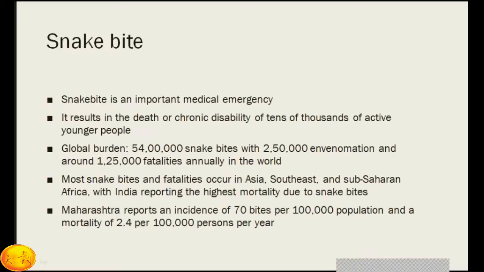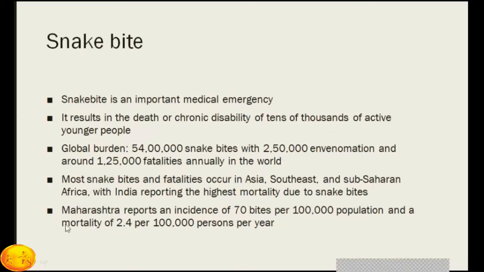If you see the global burden, almost 54 lakh snake bites occur, with 2,50,000 envenomations and around 1,25,000 fatalities annually in the world. So it's a very high incidence of snake bite overall. Most snake bites and fatalities occur in Asia and Southern and Sub-Saharan Africa, with India reporting the highest mortality due to snake bite. And for that, we need to learn snake bite more carefully and in more detail.